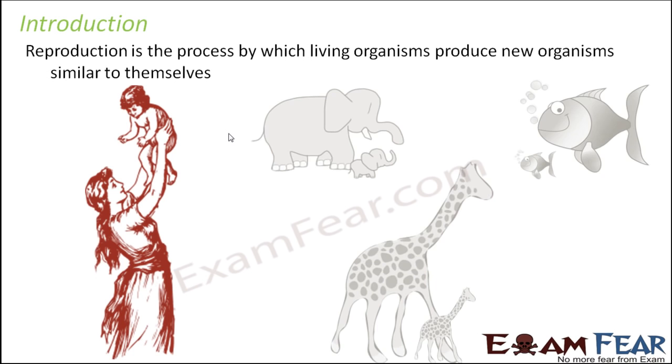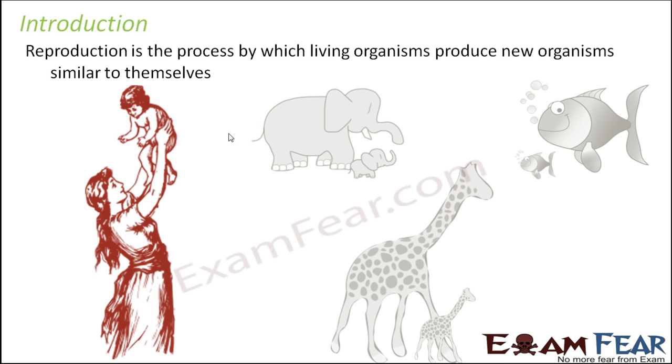It is not something exclusive to human beings; it happens in all animals, whether giraffe, elephant, fishes, birds, insects, everywhere reproduction is there. But we are going to focus on how human reproduction occurs, because the basic concept of sexual reproduction remains the same everywhere: gametogenesis followed by gamete transfer, then fertilization, and then embryo development.